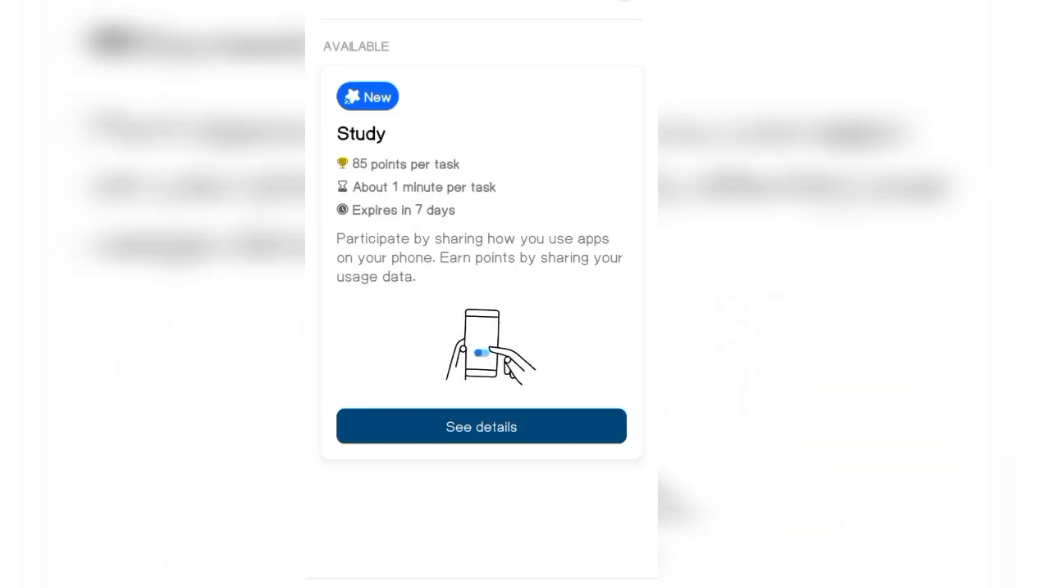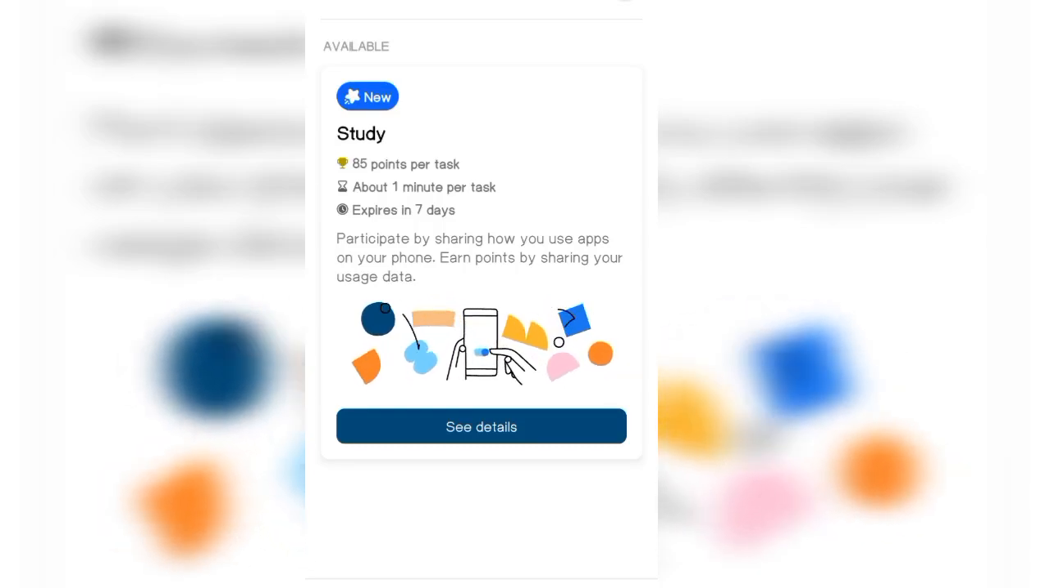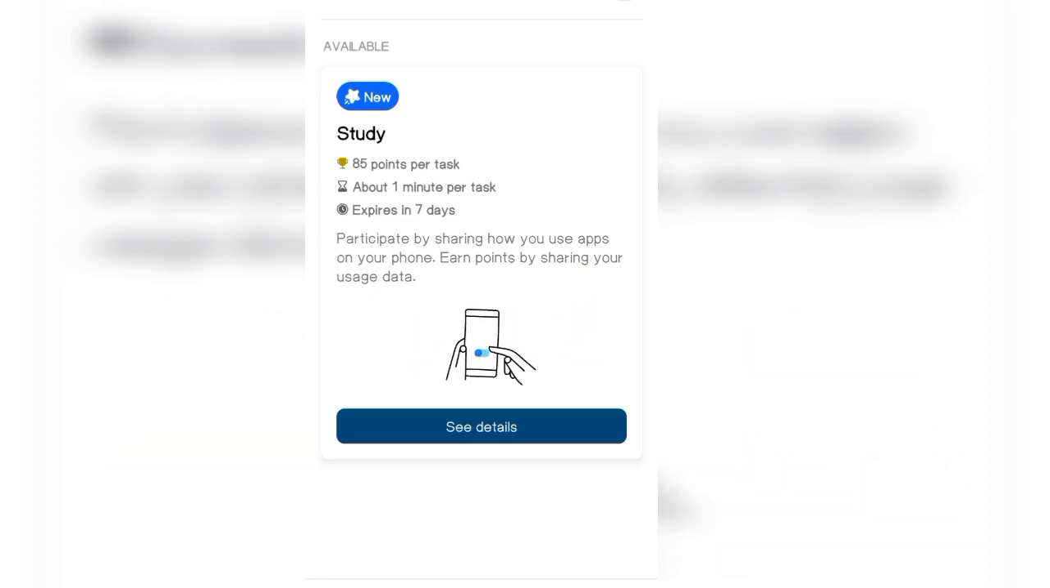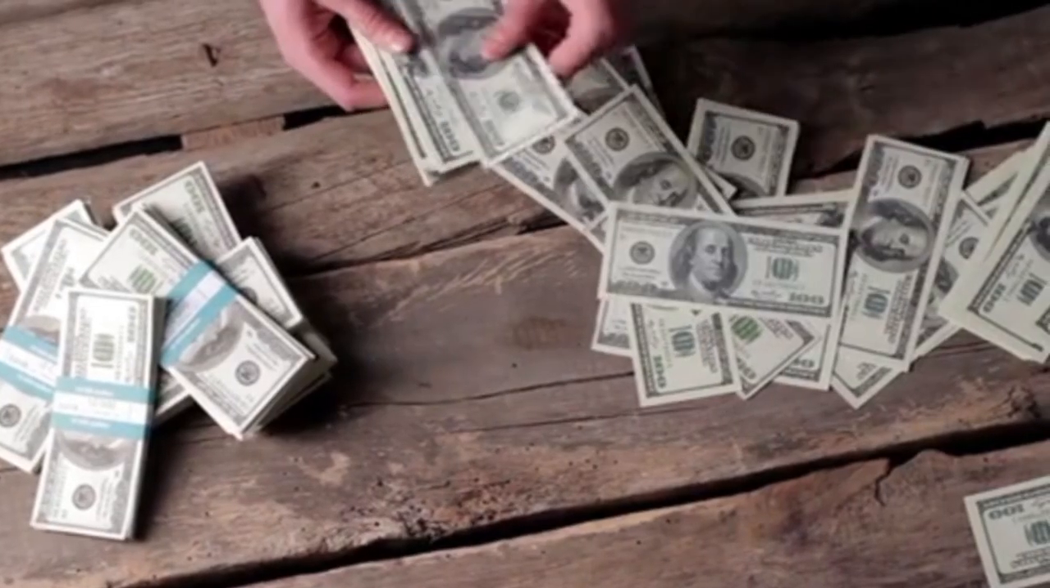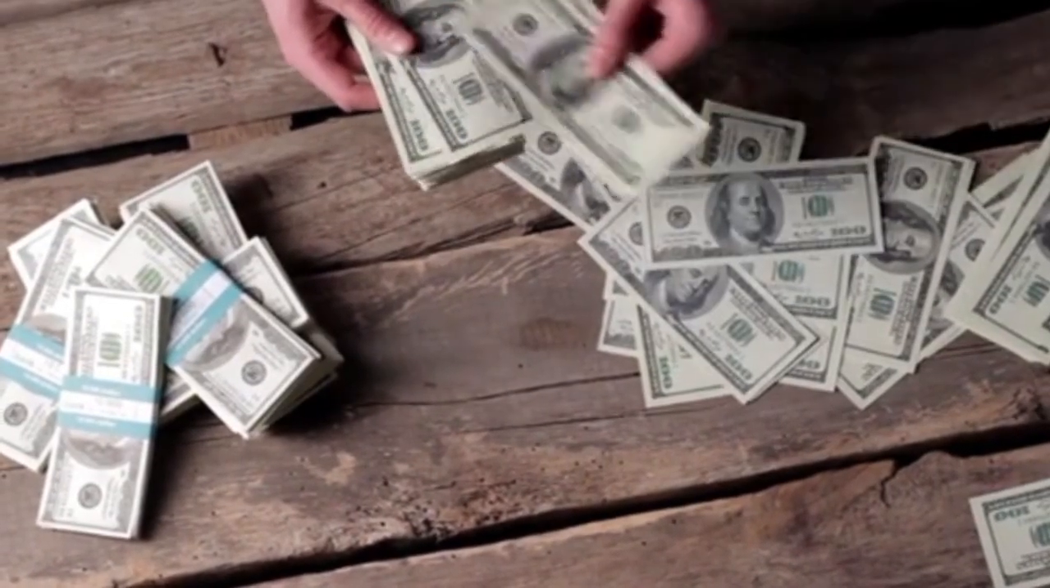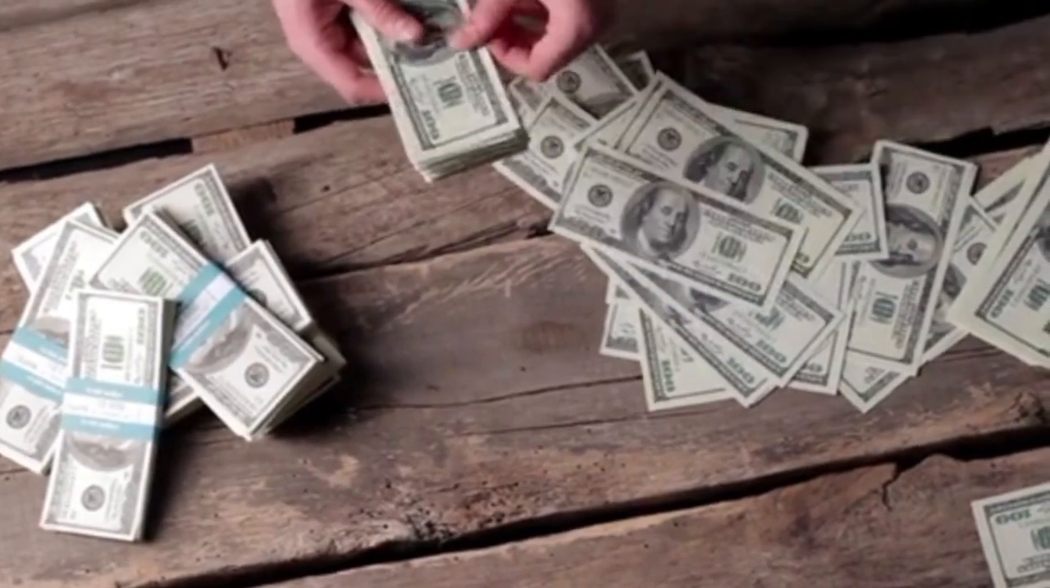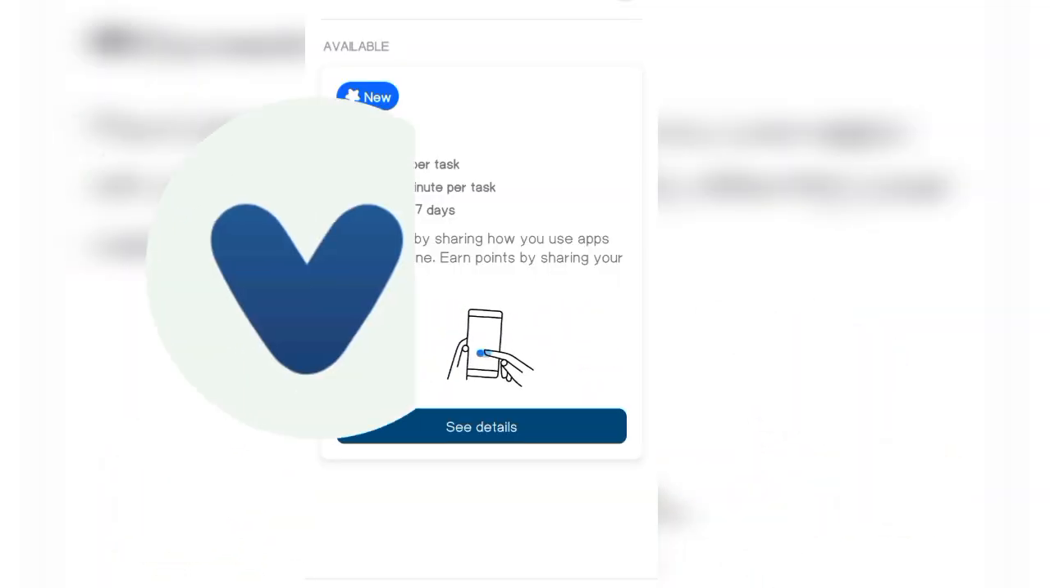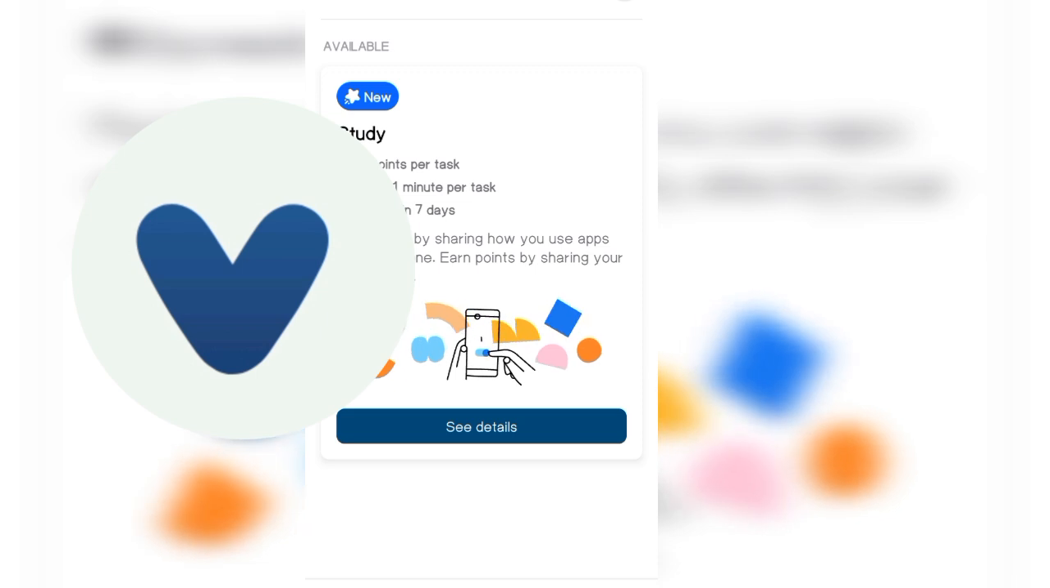Now in this video I want to show you how you can share your most used apps, and then you get paid in points, and then from that point you get it converted to cash. This app is called Viewpoint. Now this app is produced by Meta.